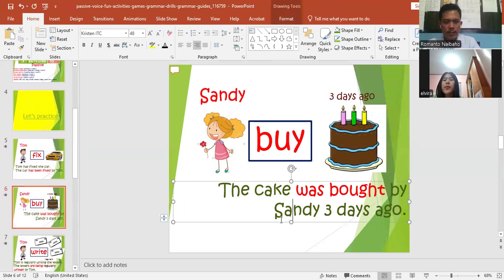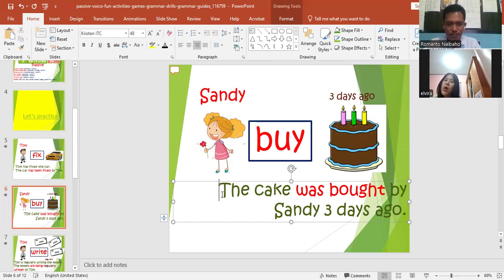Okay, look at this. The cake was bought by Sandy 3 days ago. How do you translate this into bahasa? Kue itu sudah dibeli Sandy 3 hari yang lalu. Iya, kue itu dibeli, bukan sudah dibeli. Kalau sudah itu dalam perfect ya. Jadi, kue itu dibeli oleh Sandy 3 hari yang lalu.